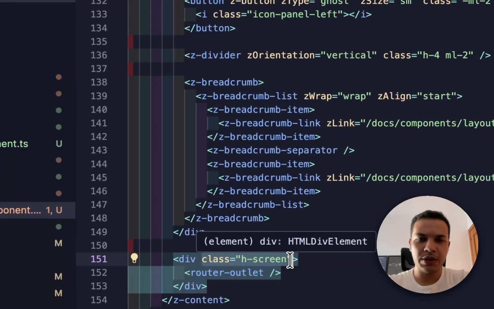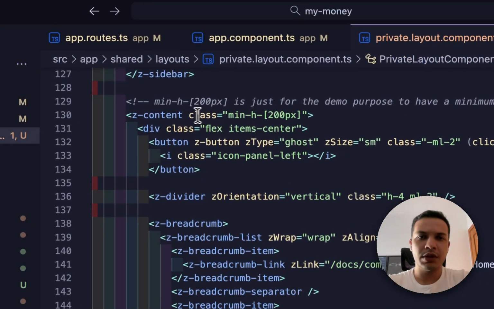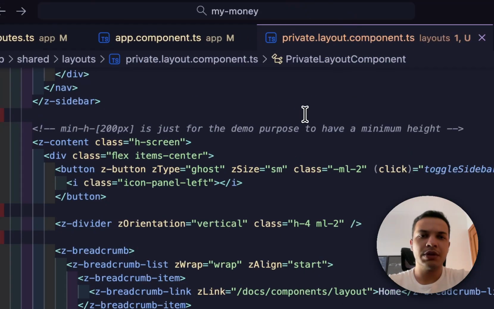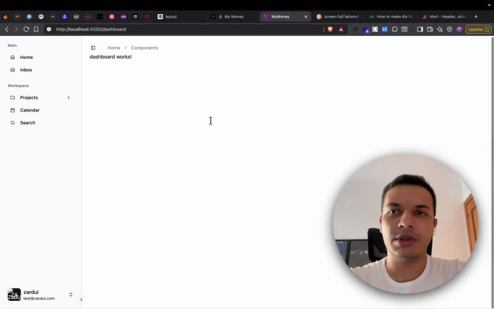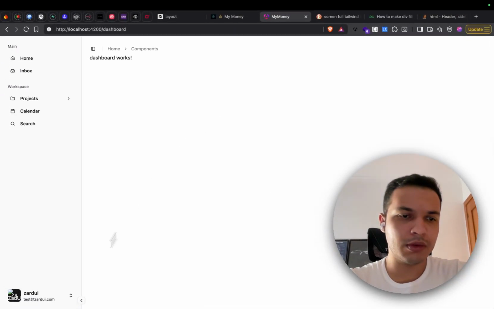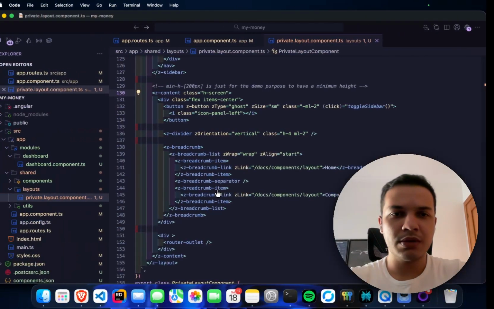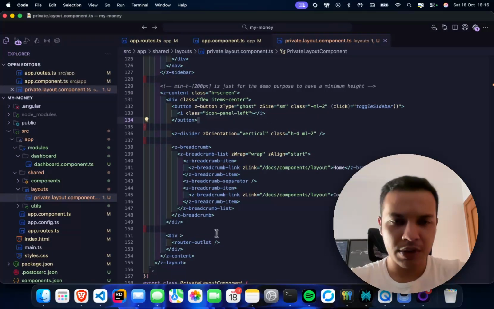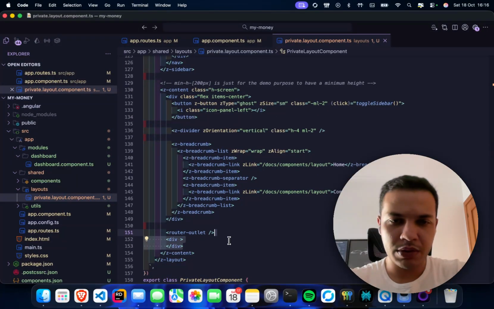Maybe we should replace this, right? Let me see. If we do this, what happens? Okay, yeah. That's what we were looking for, right? We can now finish this implementation of the layout. I think that's already something good here.